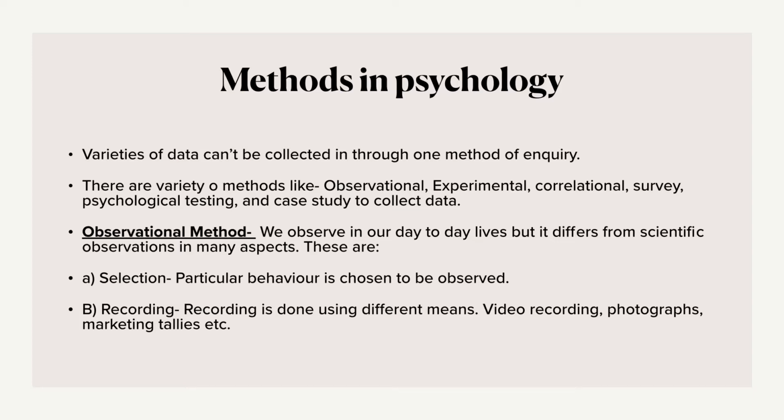And if you want to study individual differences in personality or levels of motivation, you can use psychological tests to find out individual differences.